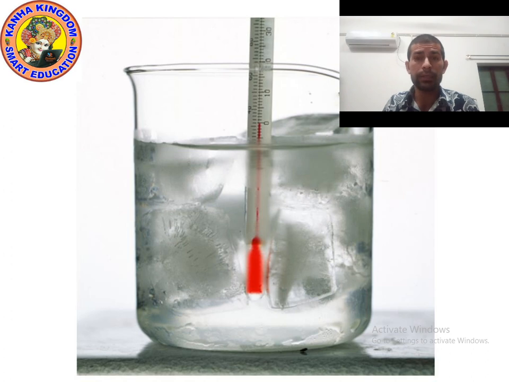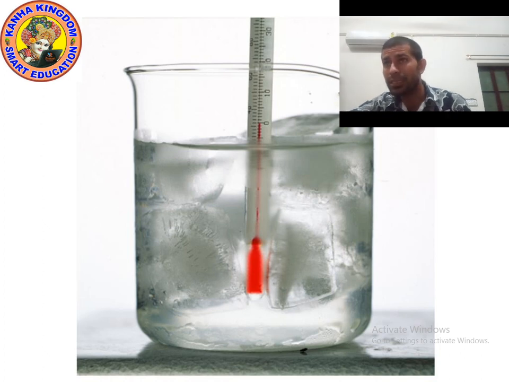Why did it happen? The reason behind it is latent heat of fusion, the hidden heat. Because of hidden heat, the temperature is not changing, but the solid is melting.